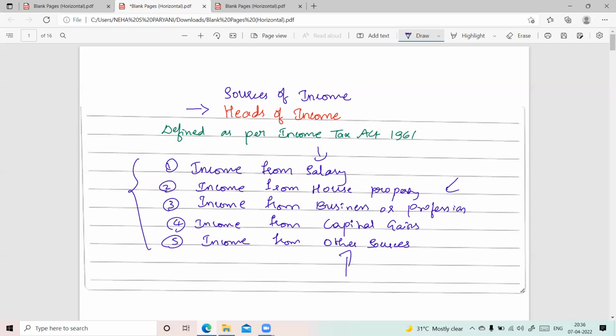The combination of all the incomes that he is earning, the total of that income, will be taxable. So these are the 5 main heads of income. We'll be discussing each head in detail, because there are various rules and regulations, different clauses for each head, so we'll discuss them one by one.